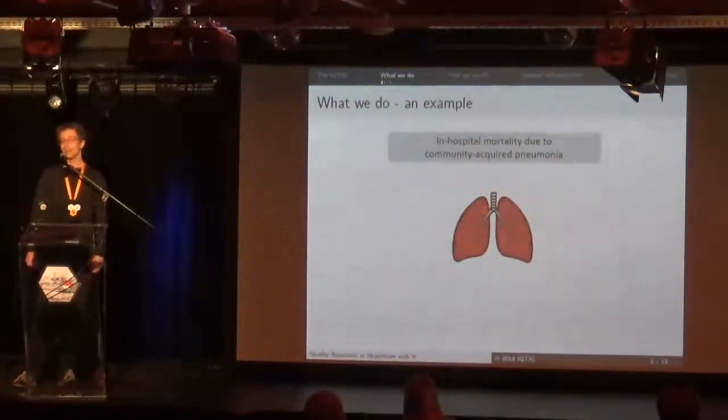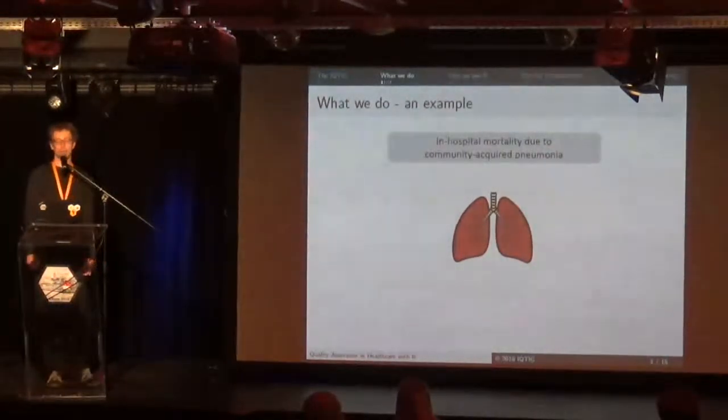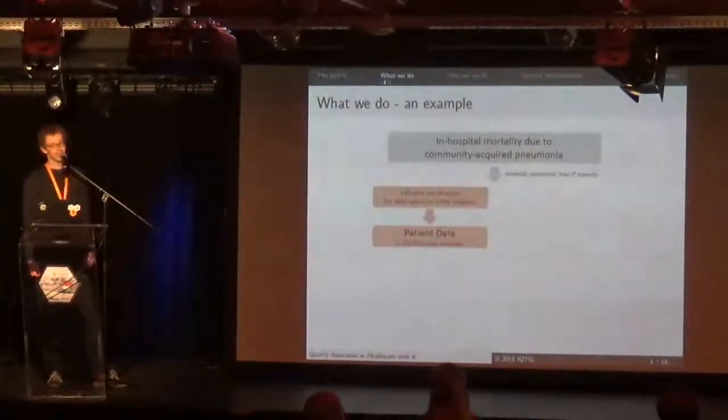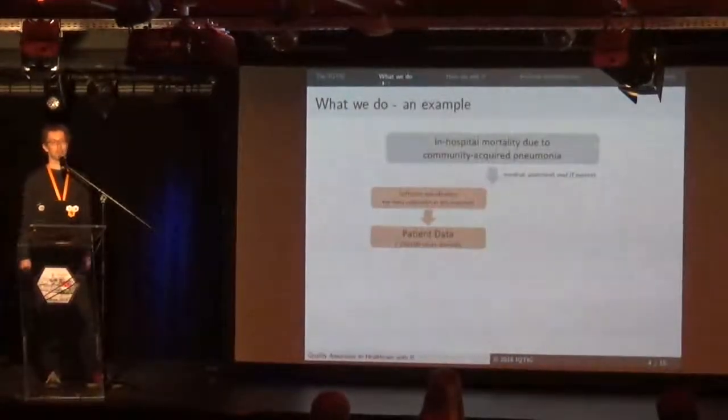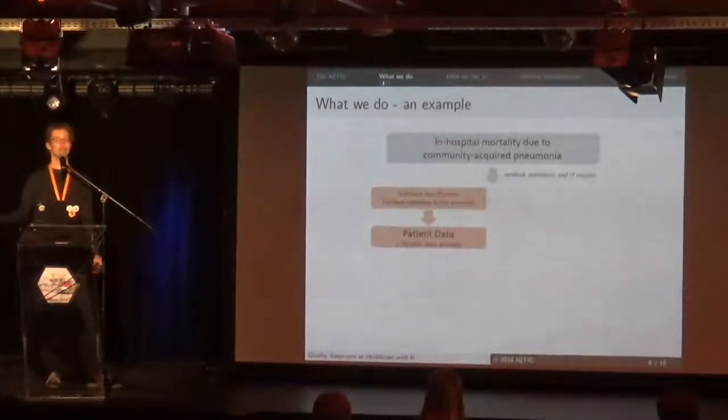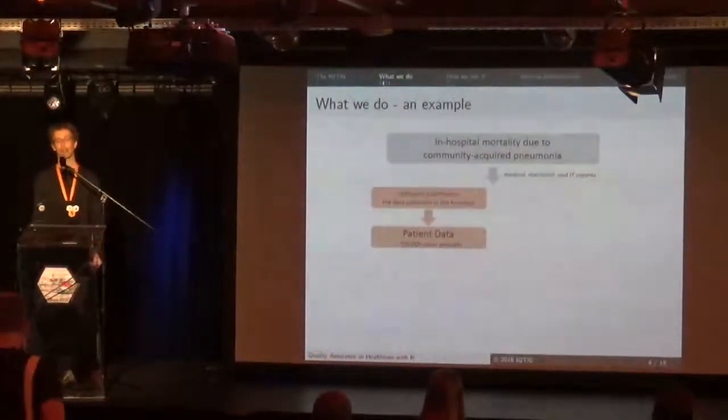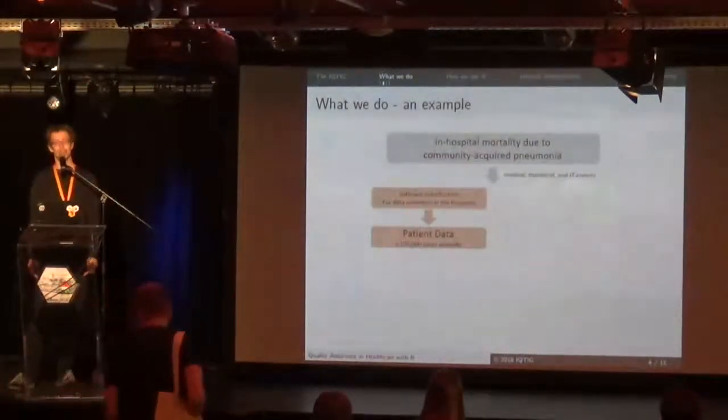In order to do that, on the next slide, we issue a software specification for the data collection in the hospitals. Through this process of the software specification and the data collection, we get the patient data of all the over 250,000 cases annually of community-acquired pneumonia in Germany. So we have quite a lot of data, also in other medical sectors.